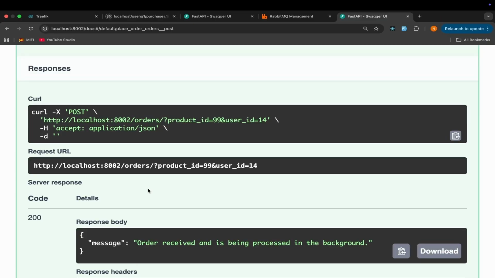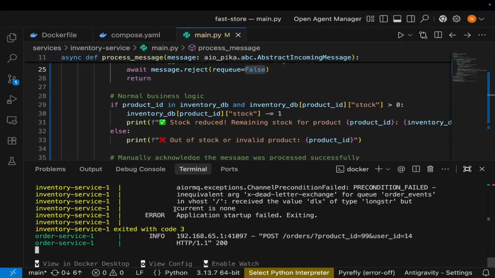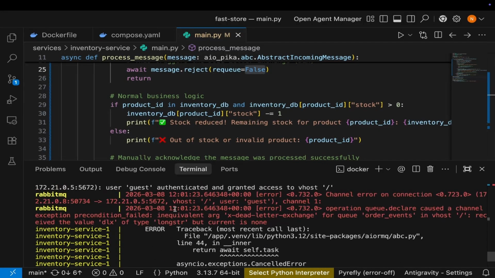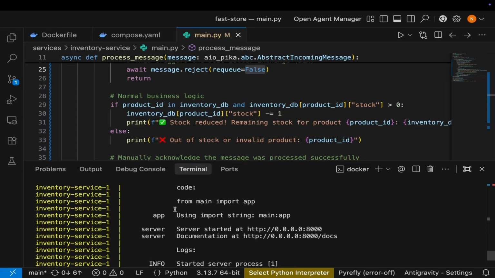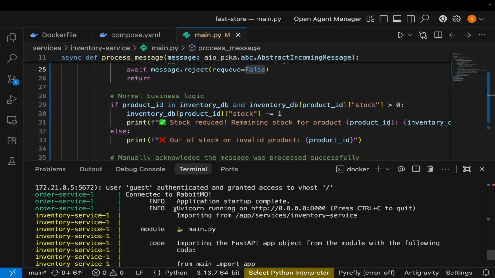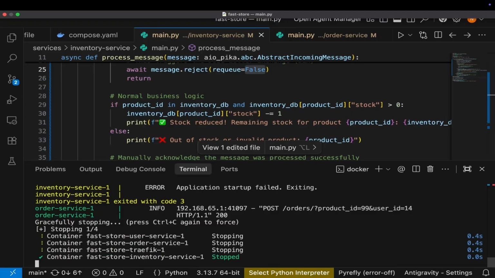Let me go back to the logs. Okay, we have an issue. Let me try to fix it and then we can continue. But I think the solution to this is simple. Let me close this.